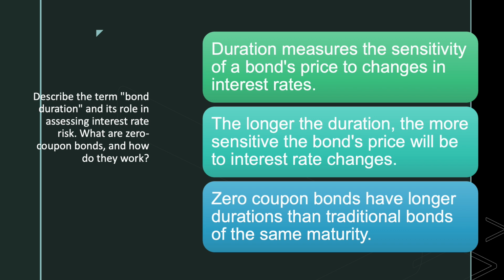Then what about zero coupon bonds? The easiest duration to calculate is that of a zero coupon bond. This bond has zero yield, which means it does not pay any interest. Its duration is equal to its time to maturity. When a coupon is added to a bond, the duration will always be less than its maturity.